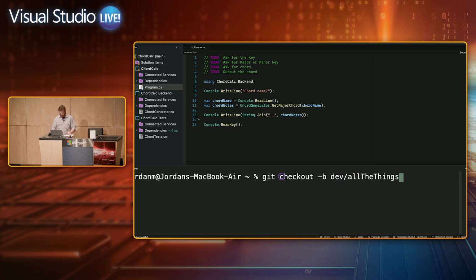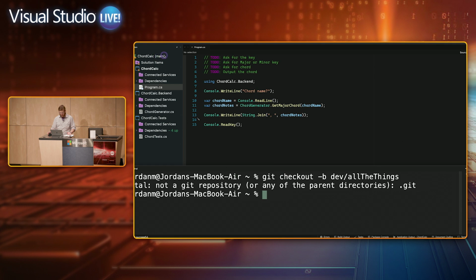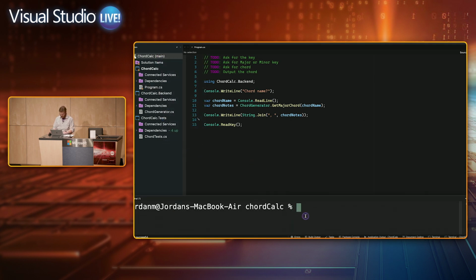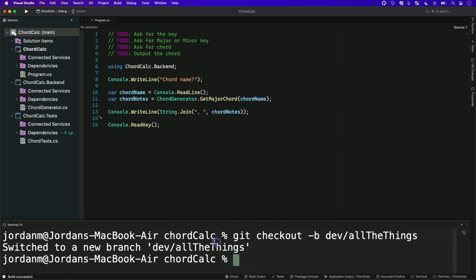And so I'll create and check out that branch, and you'll see in the title of the solution window here, it'll change. Oh no, I'm actually not in the repo. Let me fix that. There we go. Now we should see it switched up here, and so this shows us the name of the branch I'm currently on. This is to tee up a little bit more, though. In the future, we're working toward a branch selector in the status bar.